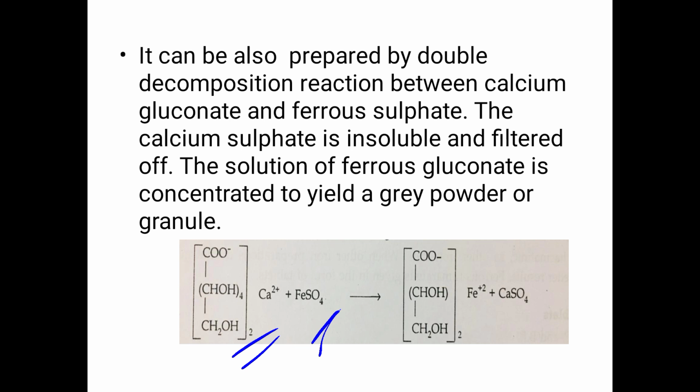The solution of ferrous gluconate is concentrated to yield gray powder or granules. Calcium gluconate reacts with ferrous sulfate to form ferrous gluconate and calcium sulfate. This is the second preparation.